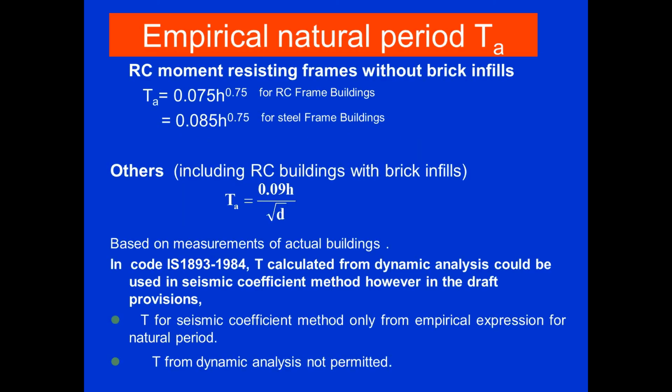Next is the empirical natural time period. So this is the time period formula which is available in your IS code. All these terms are associated with your numericals. When we analyze the building, the calculation of time period, calculation of mass, stiffnesses, all these parameters we will require. These parameters are available in IS 1893.